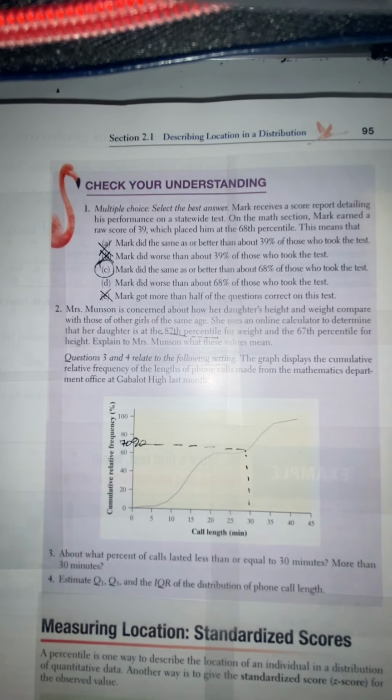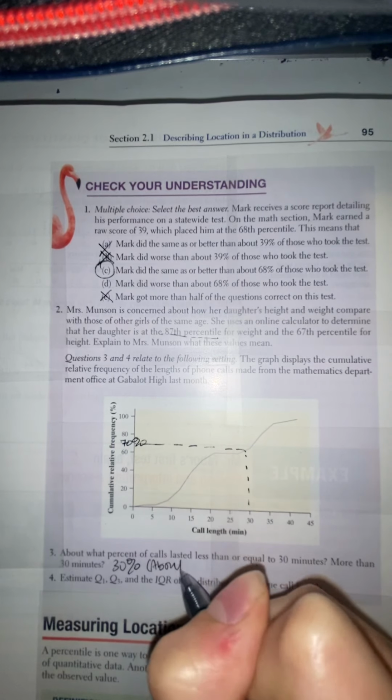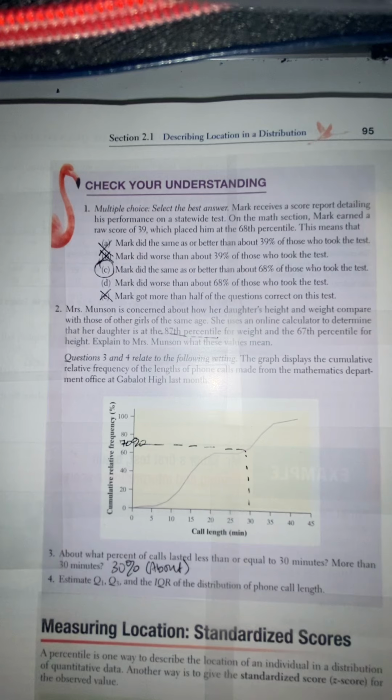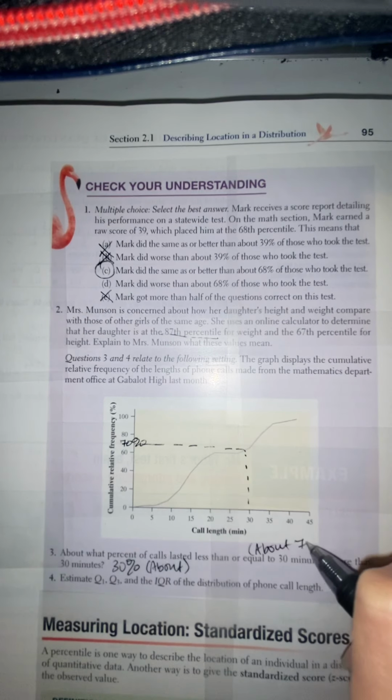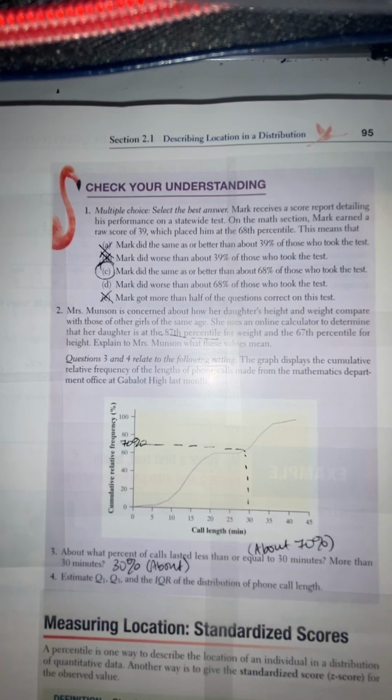So we could say more than 30 minutes would be about 30%, and less than or equal to 30 minutes would be about 70% of the calls, okay?